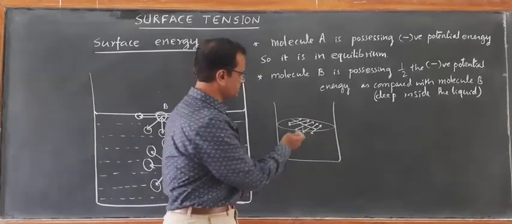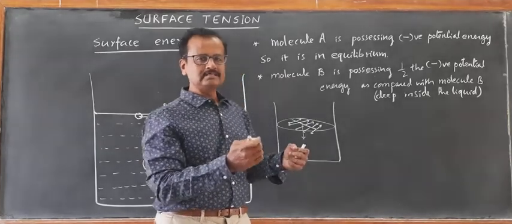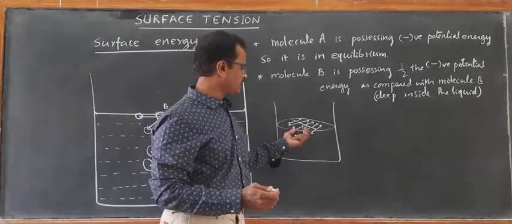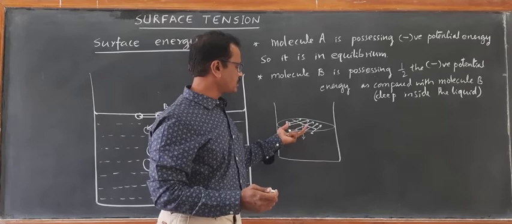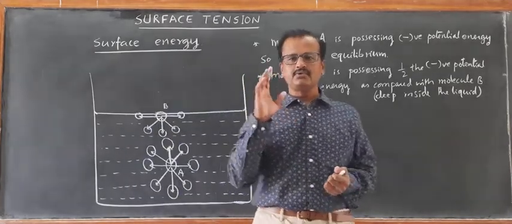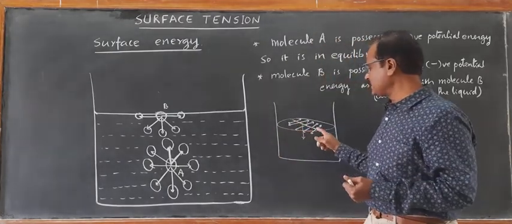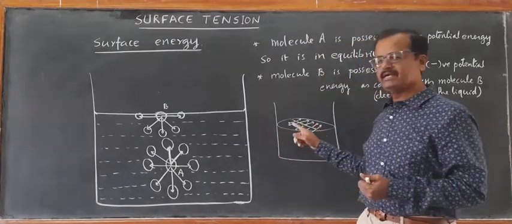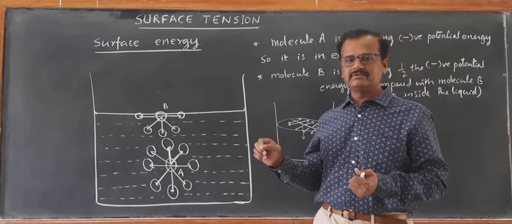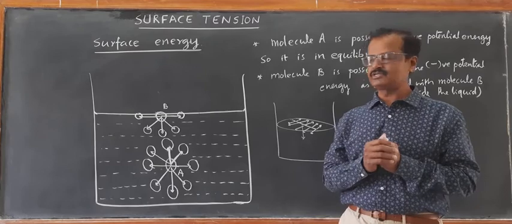The molecules below the surface will be exerting attracting pull. As a result, it will possess a net force acting vertically downwards. This force acting per unit length on the imaginary line is called surface tension.